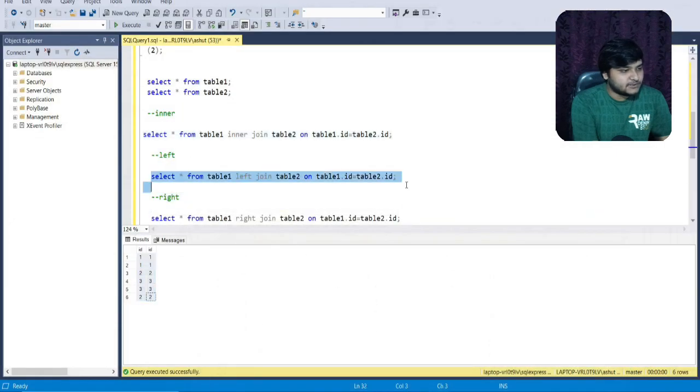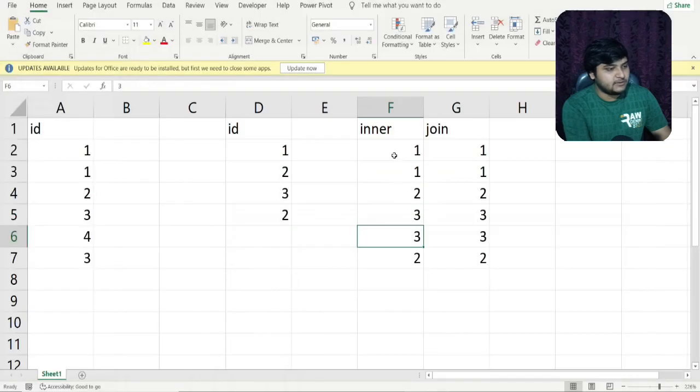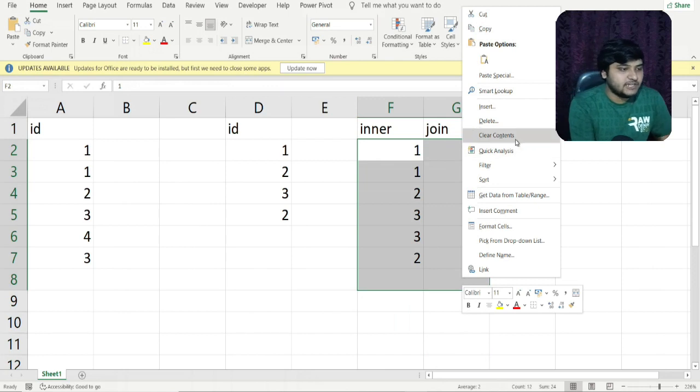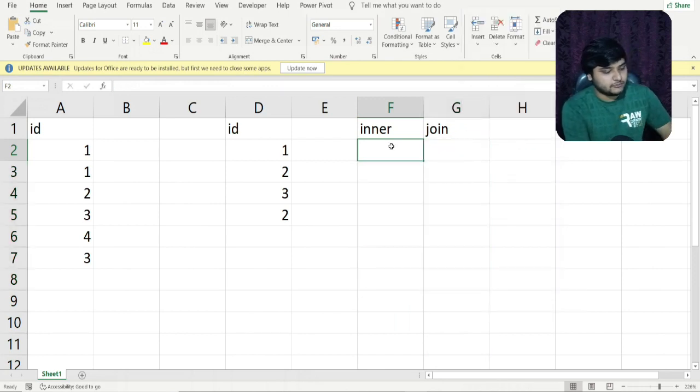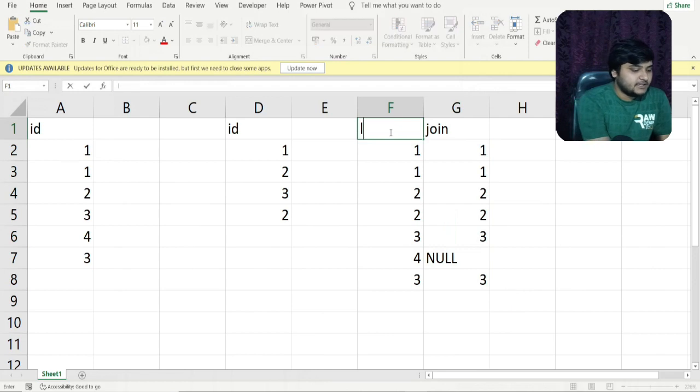Let us execute this particular statement. For left join, you can see the output. What does the left join do? It will return the matching rows from both the tables. Also, it will return the unmatching records from the leftmost table. So it will return everything from the left table and the matching records from both the tables. This is the output for the left join which is being produced.